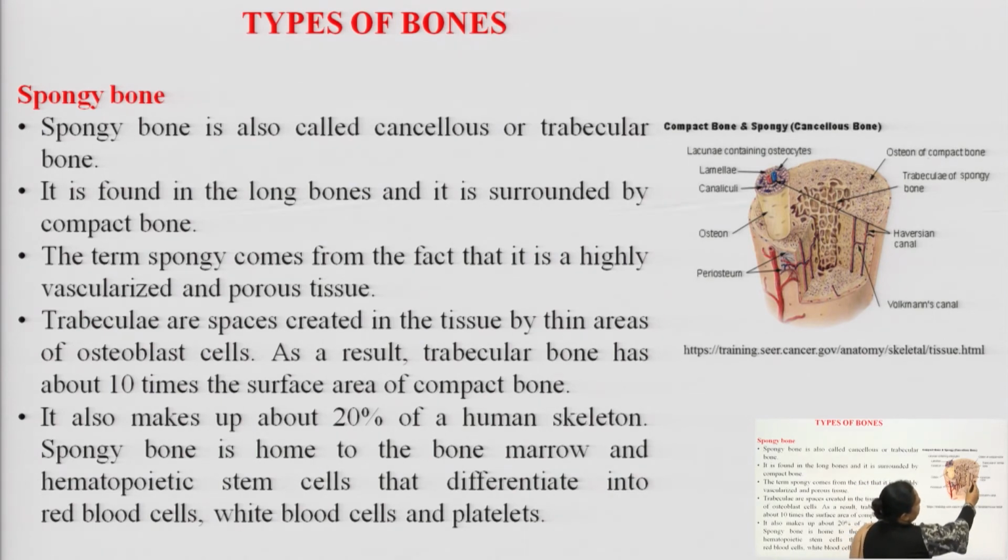This Haversian canal is joined by a Volkmann canal. After this we are having the outermost structure which is named the periosteum, and this is the osteon, students.